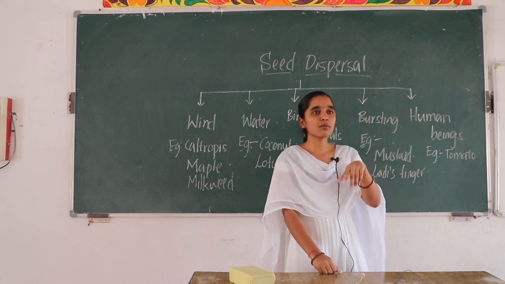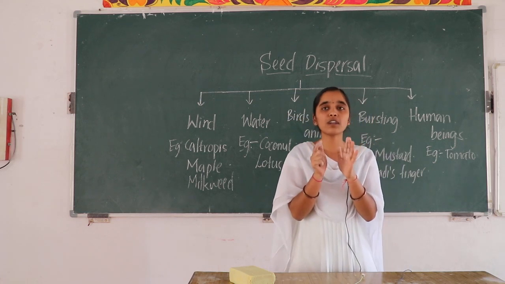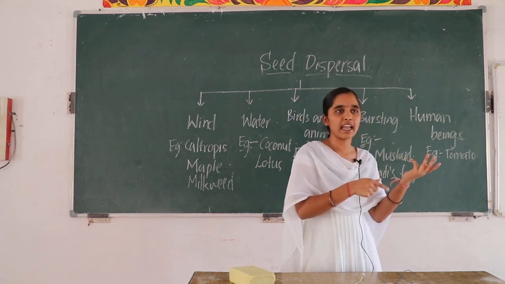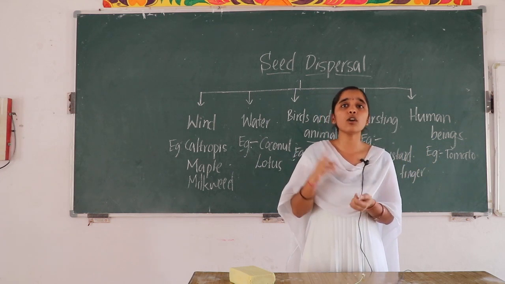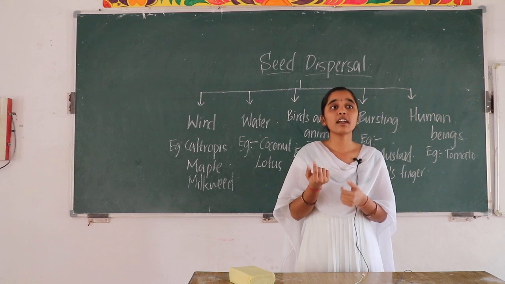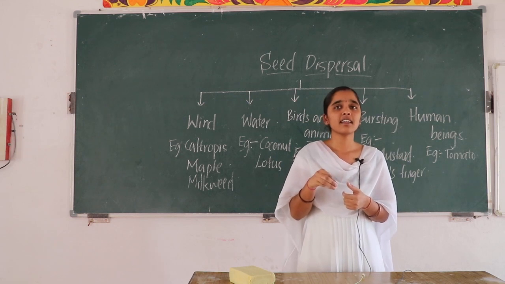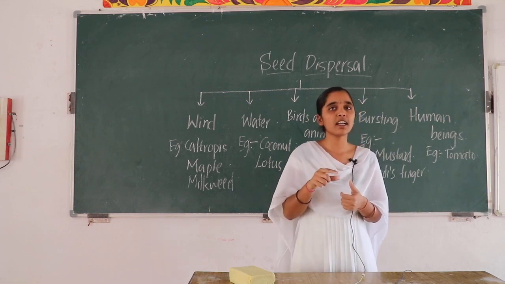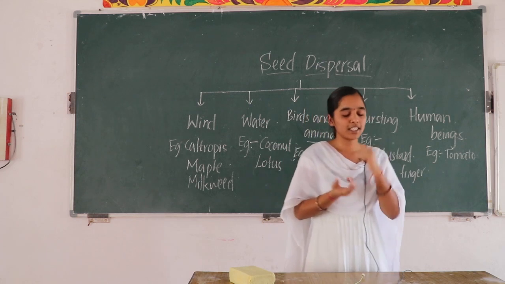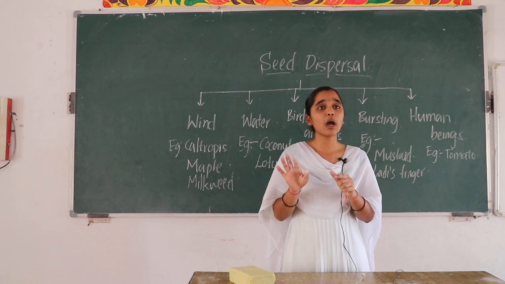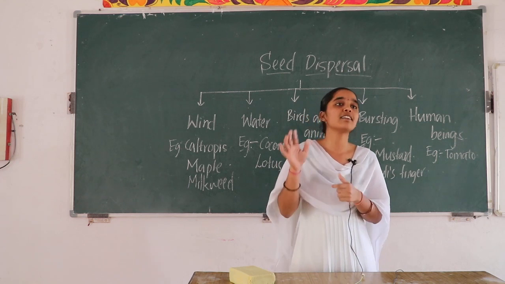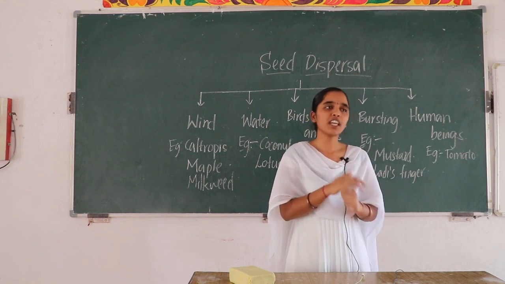Next, sugar cane is actually native to India, but for the production of sugar, now it is cultivated all over the world. But what is its native place? India. It is dispersed by human beings. Yes, it is funny to think that many seeds have travelled by aeroplanes and ships before they germinate.